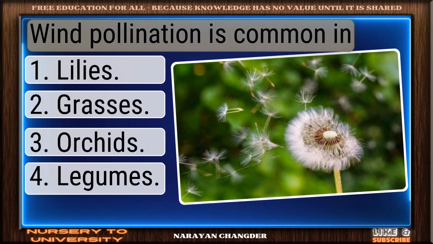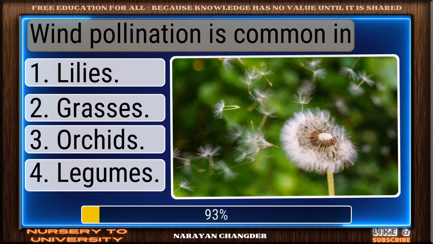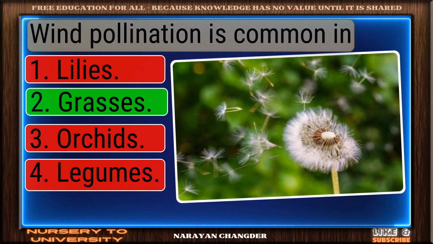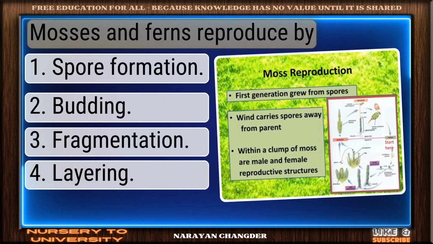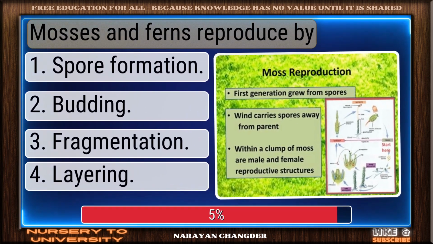Question number 193. Wind pollination is common in. You got it. Your choice grasses is right. Question number 194. Mosses and ferns reproduce by.